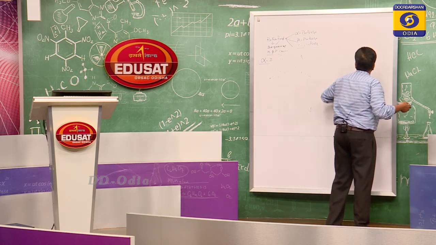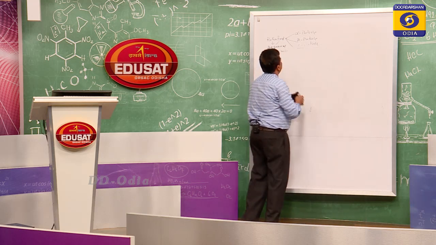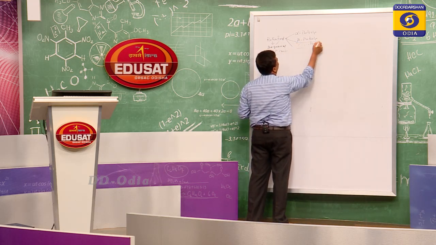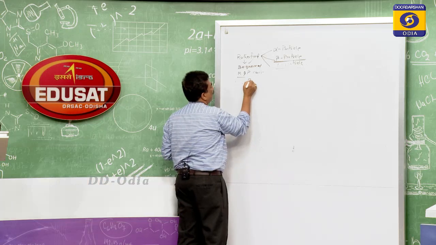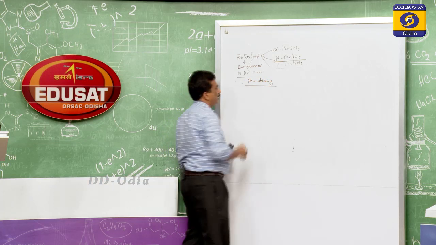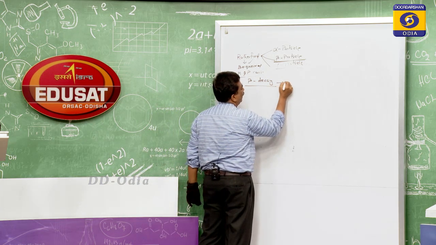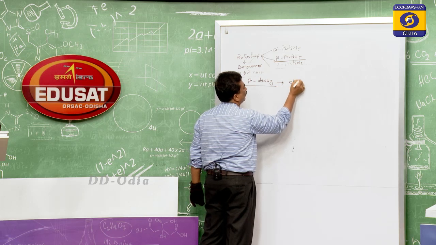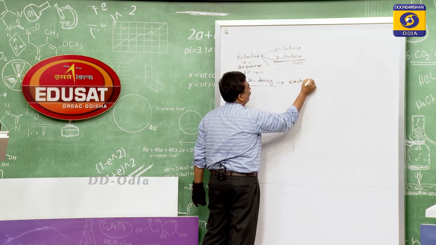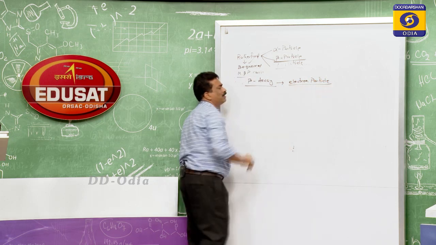So, after the alpha particle, next we will go for the second type of ray, that is the beta particle. Next one, the beta decay. As we know, this beta is an electron particle.